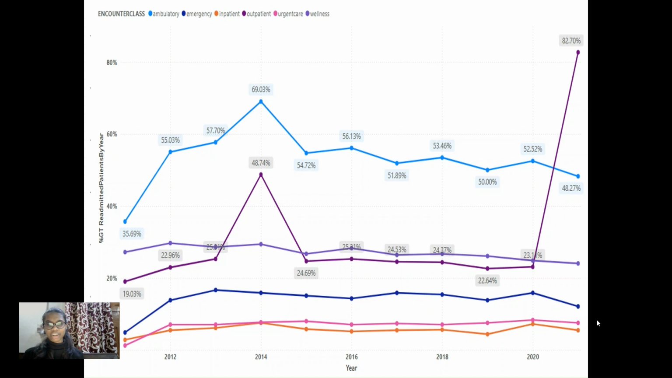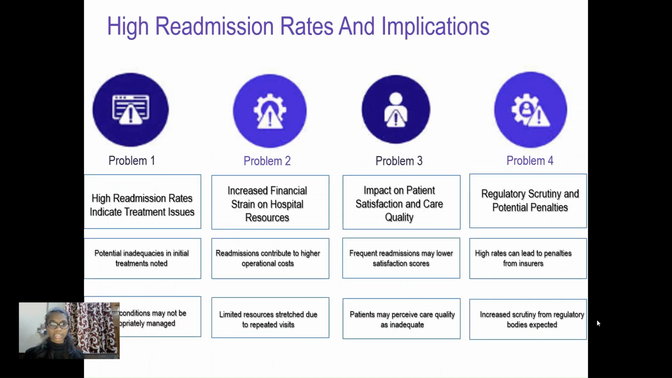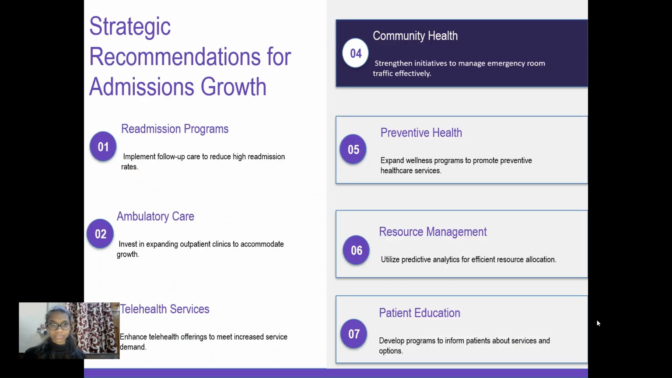So, what are the recommendations I would like to give here? We'll discuss them. The problem here is high readmission rates that indicate a treatment issue. Second is the increased financial strain on the hospital resources. Third is the patient satisfaction and the care quality. And the fourth is the regulatory scrutiny and the potential penalties. So everything has a solution.